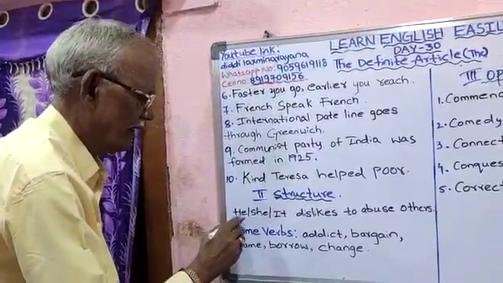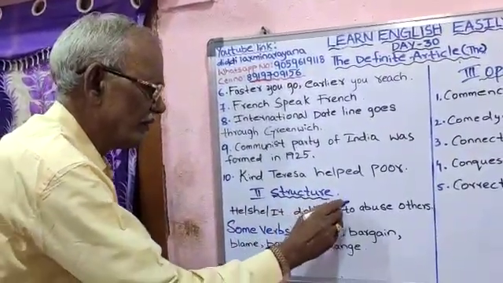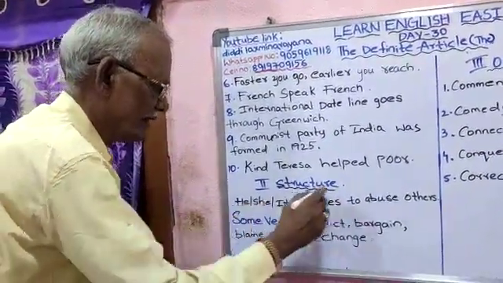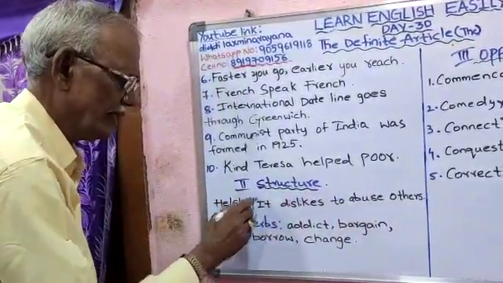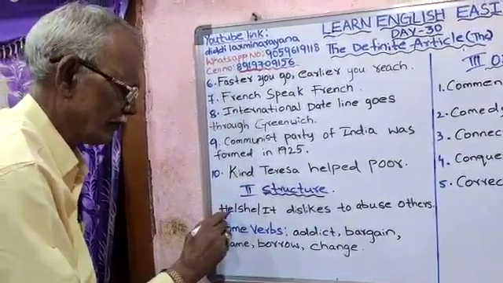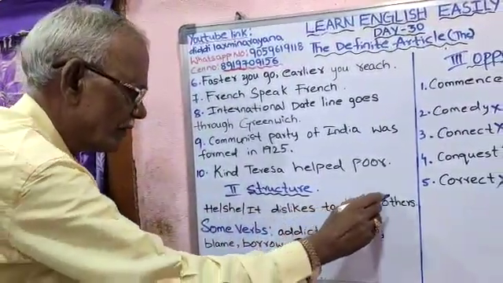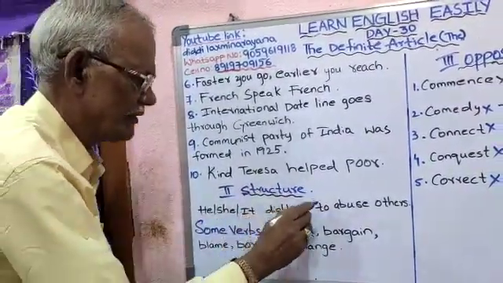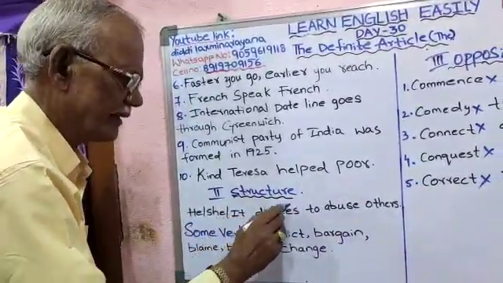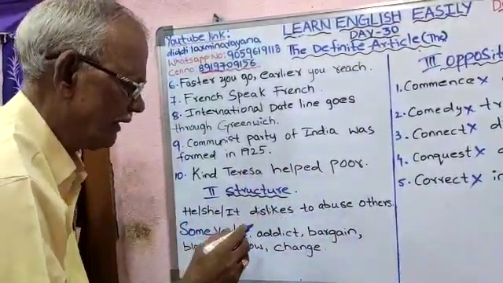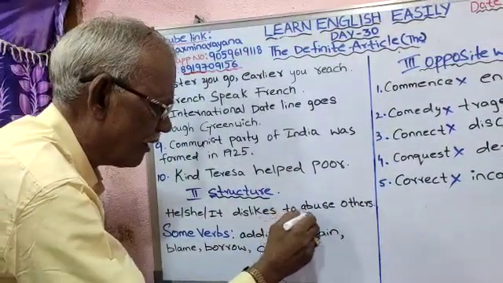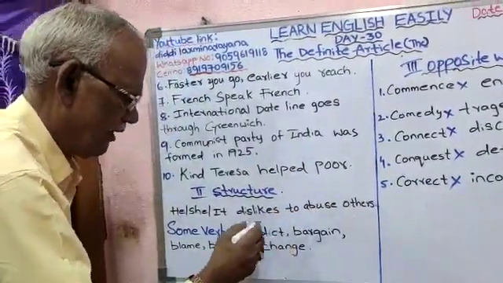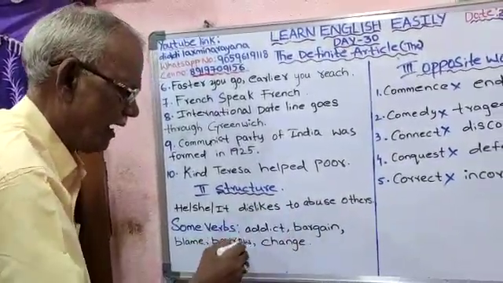Structure. He, she, it dislikes to abuse others. From the structure, you can make three sentences with he, she, and it. I give you an example. He dislikes to abuse others. She dislikes to abuse others. It dislikes to abuse others. You have to remove the words after to and add other words and make new sentences.